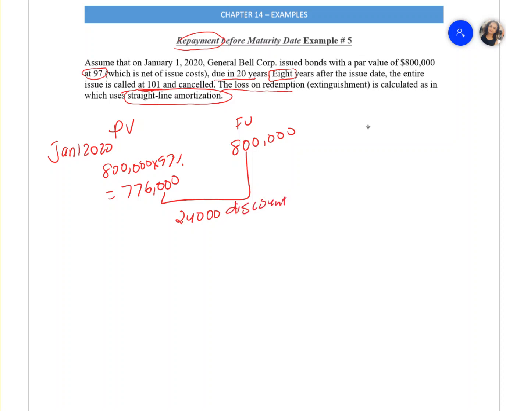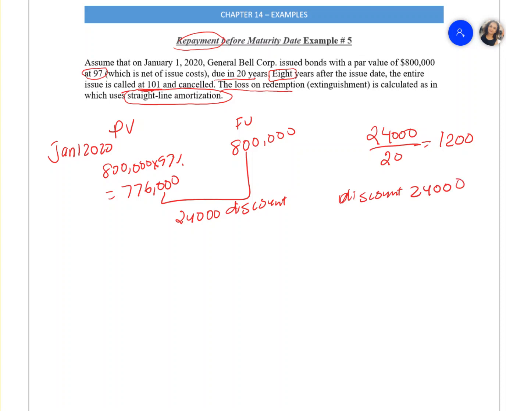The discount is amortized over the life, which is 20 years, so we're going to amortize 1,200 per year. So we had a discount that needed to be amortized, which was 24,000.